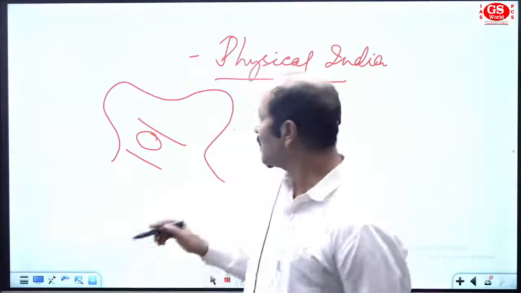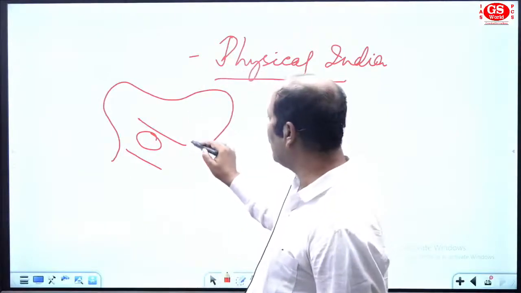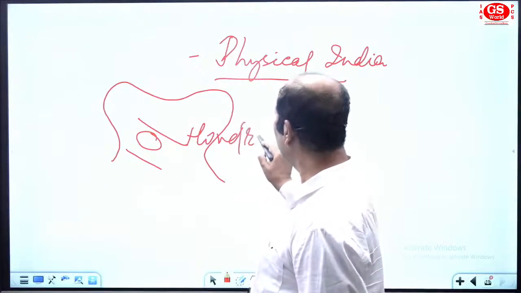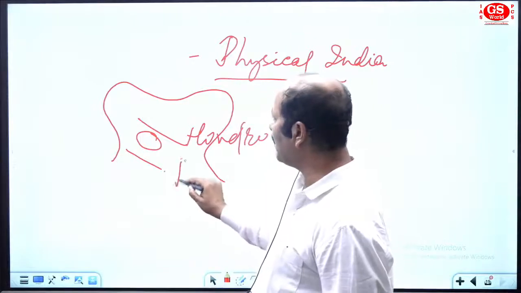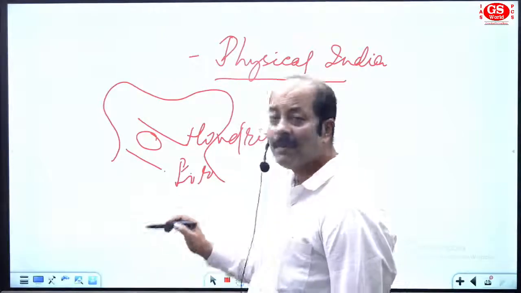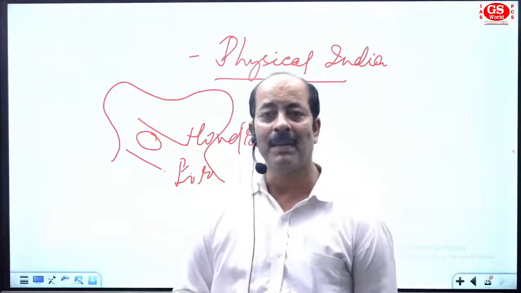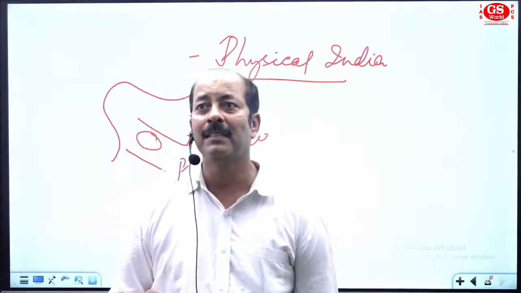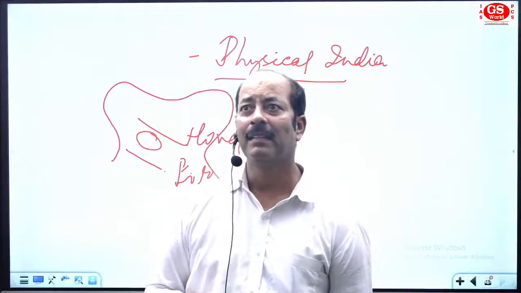They have given Himadri and Pir Panjal. Here they have not used Greater Himalaya. In place of Greater Himalaya, they have used Himadri.